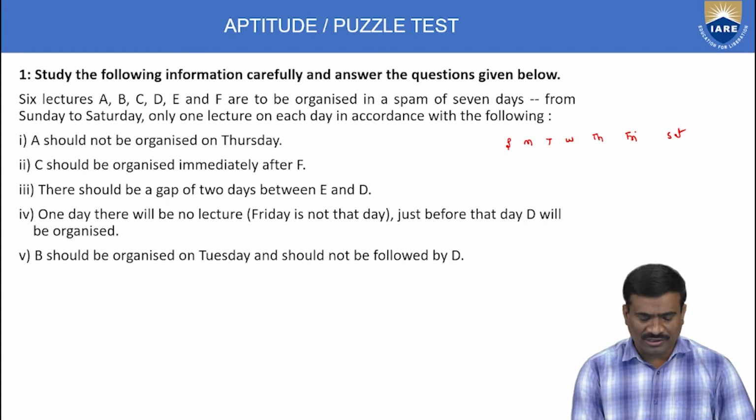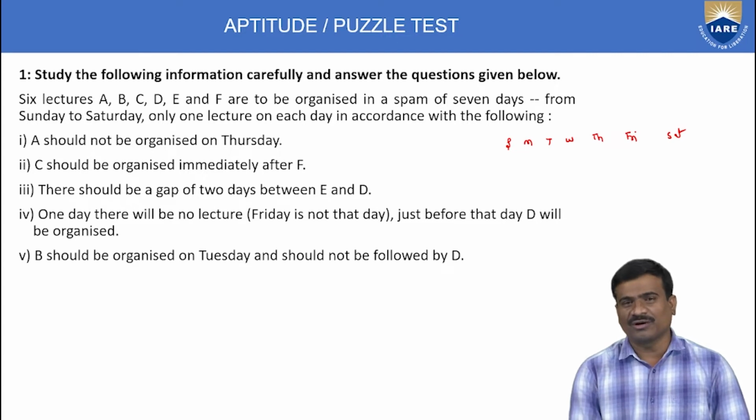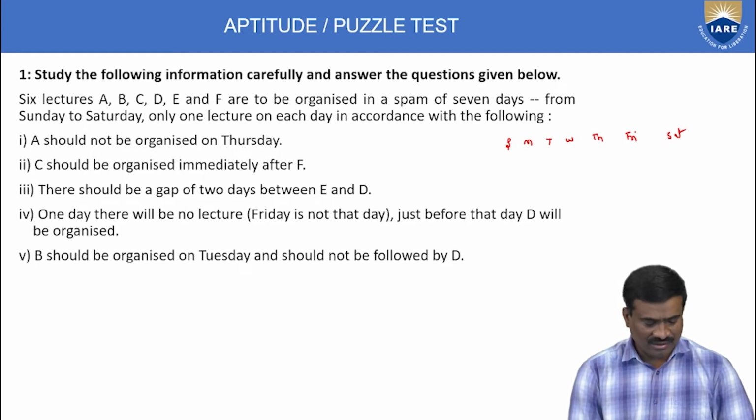Condition, only 1 lecture on each day. More than 1 is not possible in this puzzle. Next, first statement: A should not be organized on Thursday.